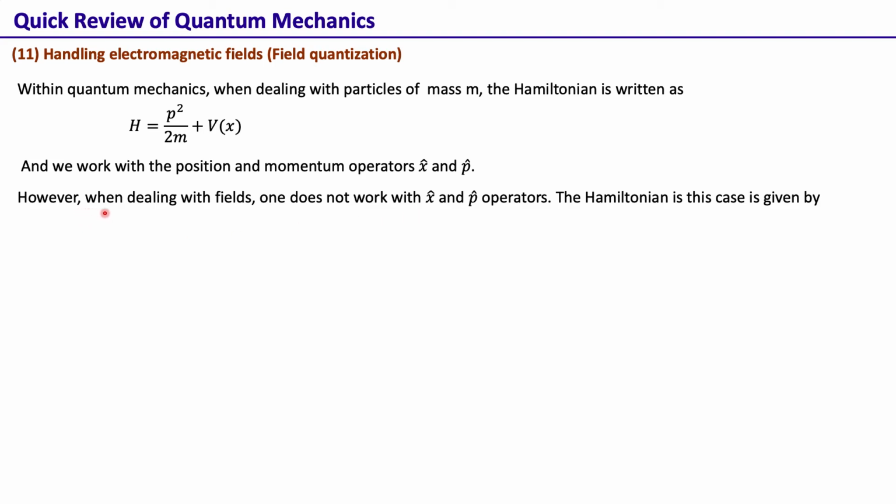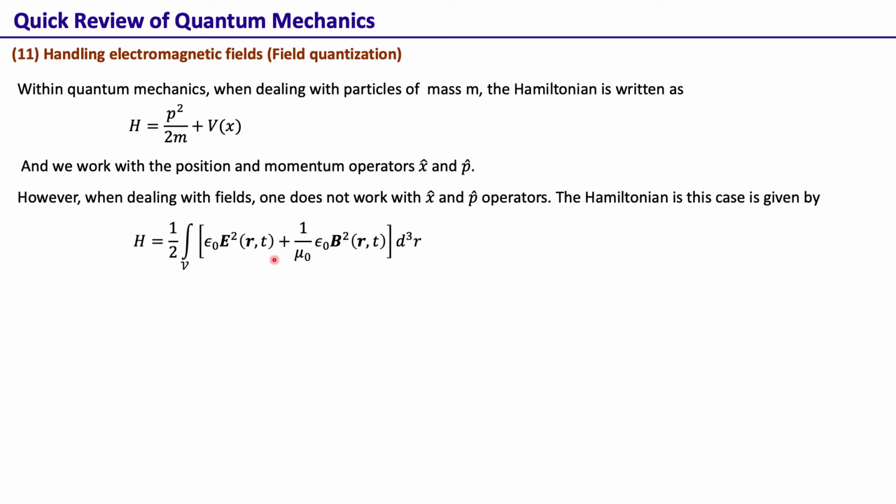However, when we deal with fields, we don't work with position and momentum operators. The Hamiltonian of a free electromagnetic field is given like this. This is just the classical electromagnetic energy, which is what becomes the Hamiltonian when we quantize the field. So that is the form of the Hamiltonian given in terms of electric and magnetic fields.